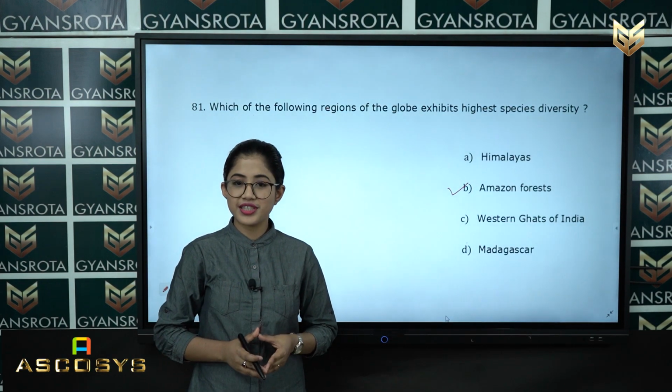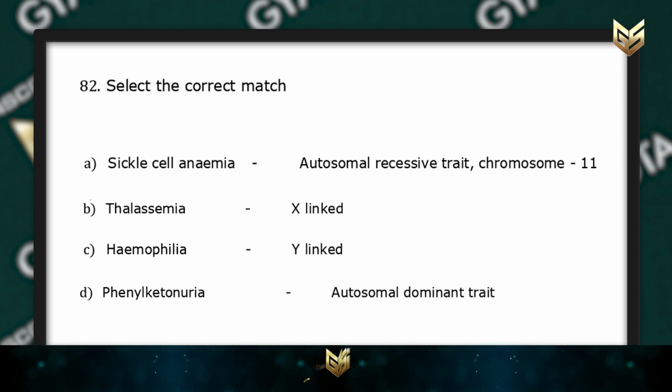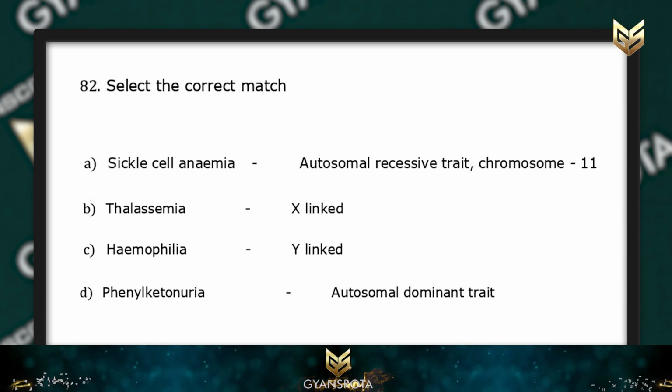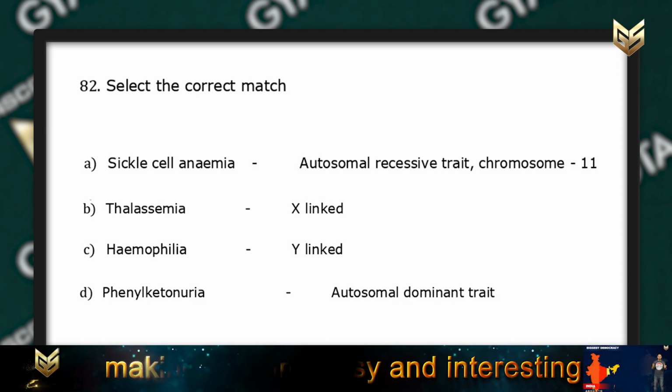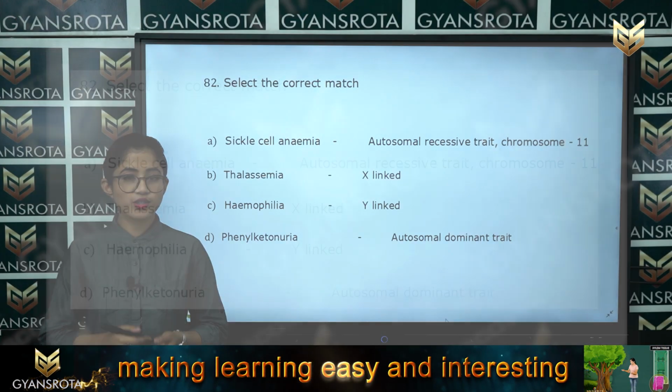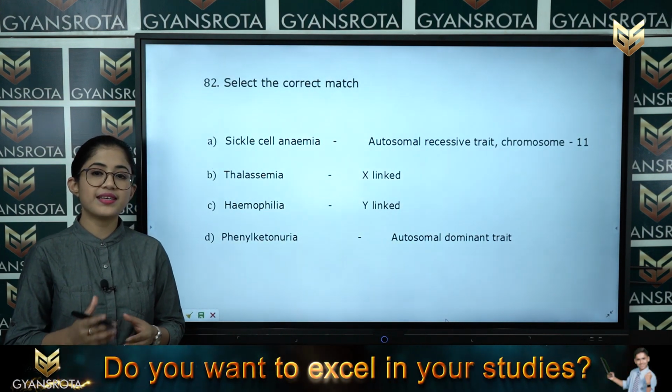Now, let us see the next question, that is question number 82. Select the correct match. Option number A, sickle cell anemia, it is an autosomal recessive trait which takes place in chromosome number 11. Option number B, thalassemia, is an X-linked disease. Option number C, hemophilia, it is a Y-linked disease. And the last is phenylketonuria, which is an autosomal dominant trait. So, student, from these 4 options, we need to select the one which is correctly matched.